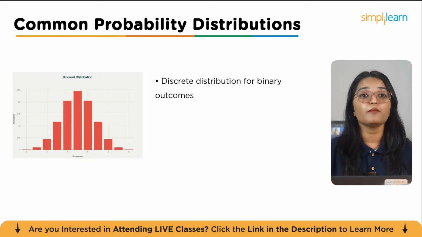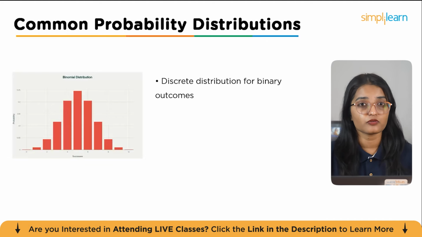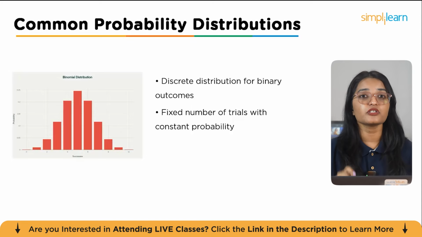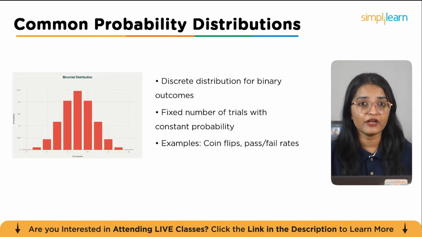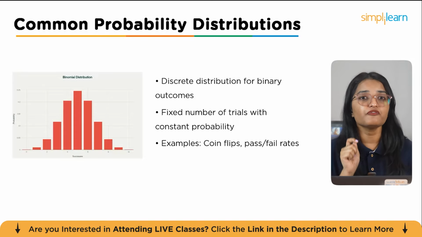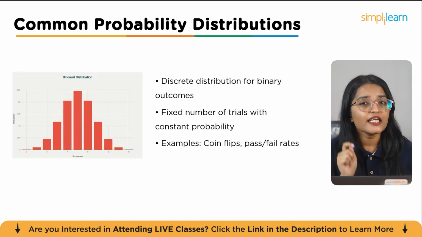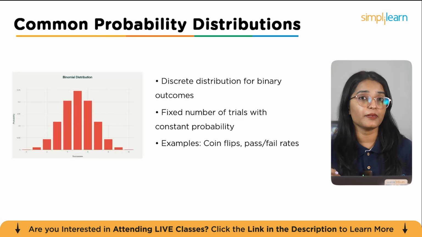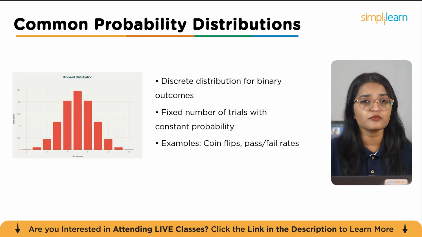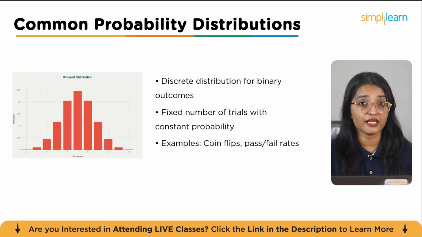Next, let's explore the binomial distribution, which is another common probability distribution. The binomial distribution is discrete and is used for situations with binary outcomes like success or failure. It is based on a fixed number of trials where each trial has a constant probability of success, such as flipping a coin a certain number of times or tracking pass-fail rates.